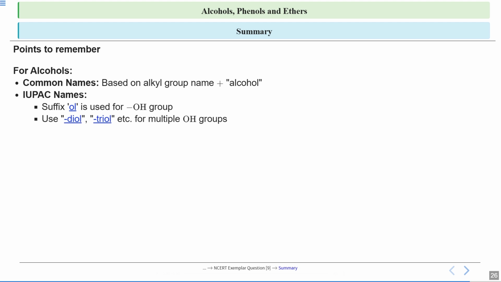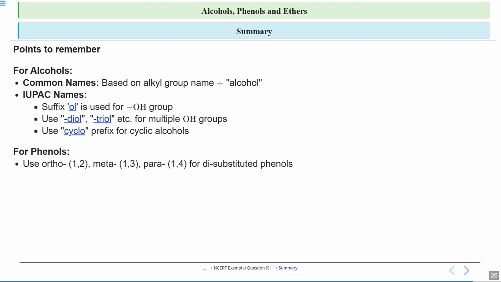To show more than one OH, you use di and tri for multiple OH groups. And you use the word cyclo if there is any cyclic structure involved. If you're talking about substituted phenols, then for ortho it is 1,2, for meta it is 1,3, and for para it is 1,4.